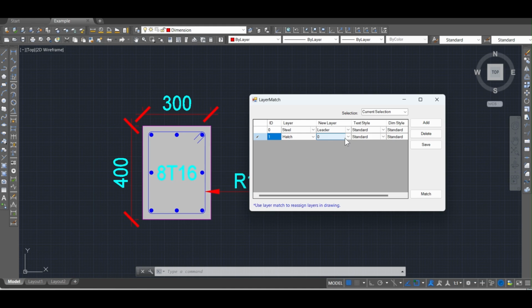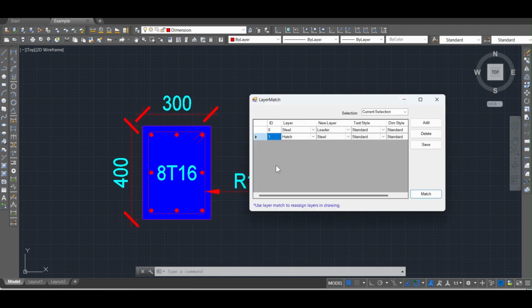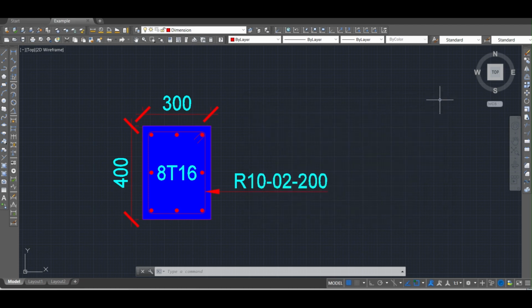For this example, we are going to change the hatch and steel layers for the section drawing. Once we are done setting how we want the layers to be switched, we can click the Save button, and then click on the Match button. Select the objects you wish to switch and then press Enter. As you can see, the Layer Match has switched the layers for the hatch and reinforcement in the section drawing.